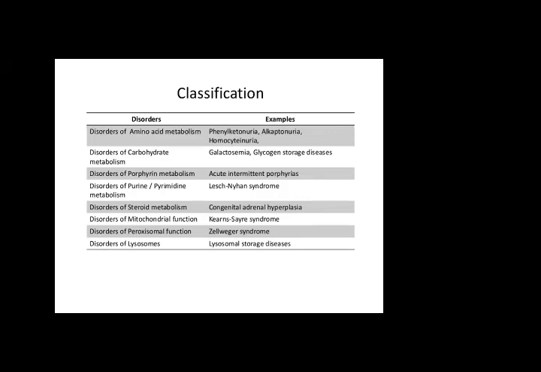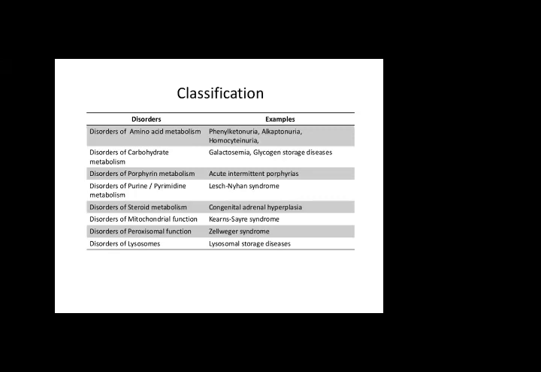Disorders of carbohydrate metabolism: in this we come across galactosemia and glycogen storage disease. You can match the disease name with the major component. If it is a disorder of carbohydrate, then galactosemia and glycogen, galactose and glycogen, these are two components of carbohydrates, you know. And if they are amino acid disorders, then there is an error in the breakdown and composition of the amino acid chain.